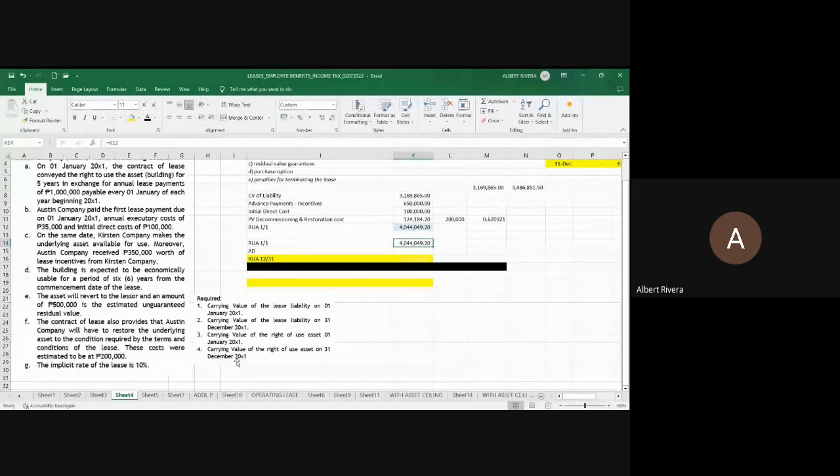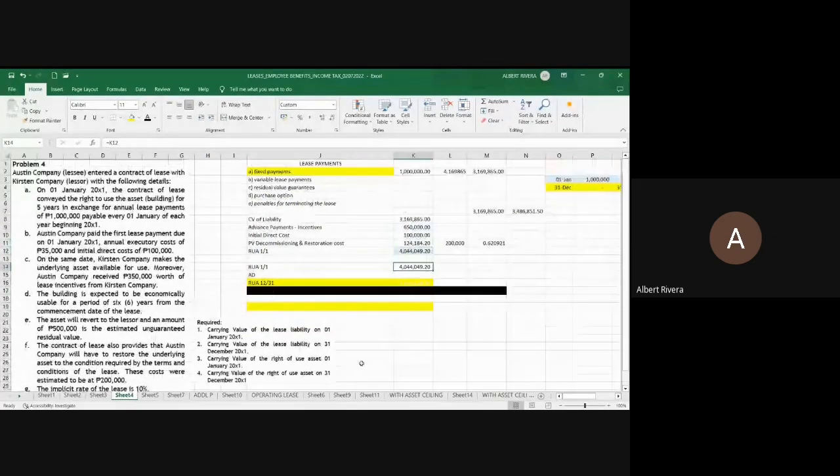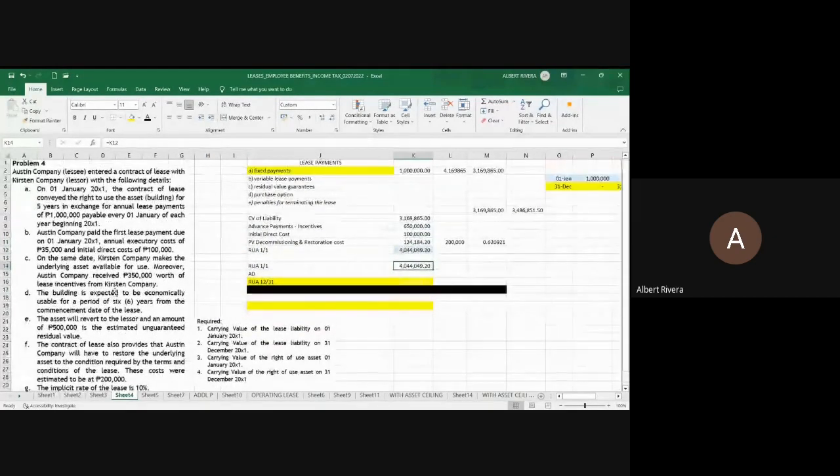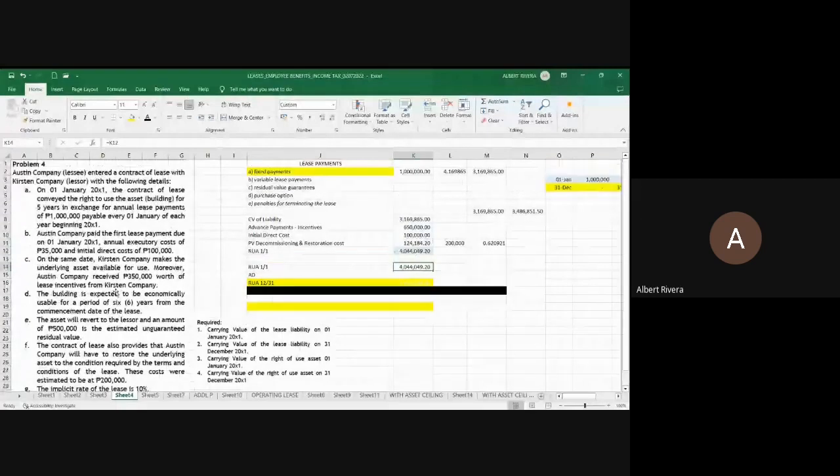Then, the last question, the most favorite, no? One of the favorite items in the board exam to compute for the carrying value of the right of use asset as well as the computation of the depreciation expense. Okay. So, question, would there be a potential transfer of ownership here? Yes or no? Would there be a potential transfer of ownership?